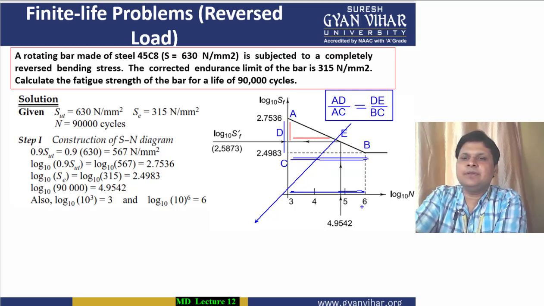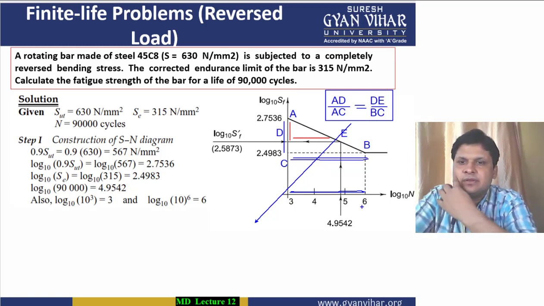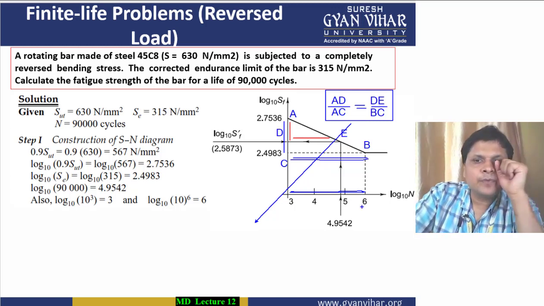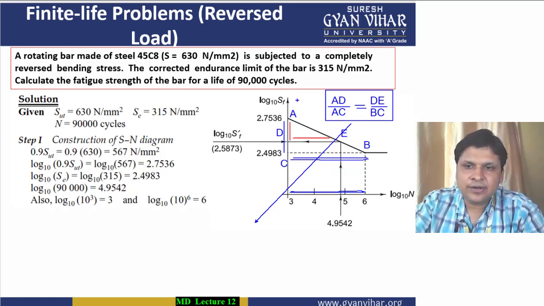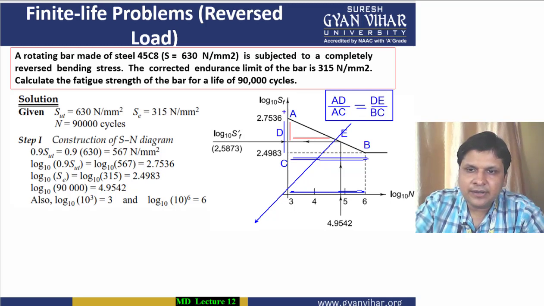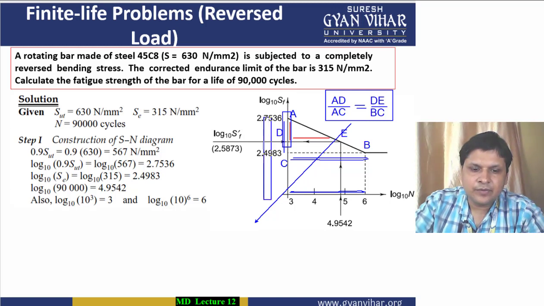So in place of BC you can write 6 minus 3. This means 6 minus 3 means 3. All right, so this we have calculated. And for calculating this AD length, students, what we will do: AD will be equal to this particular length from here to here, minus this particular length from here to here.